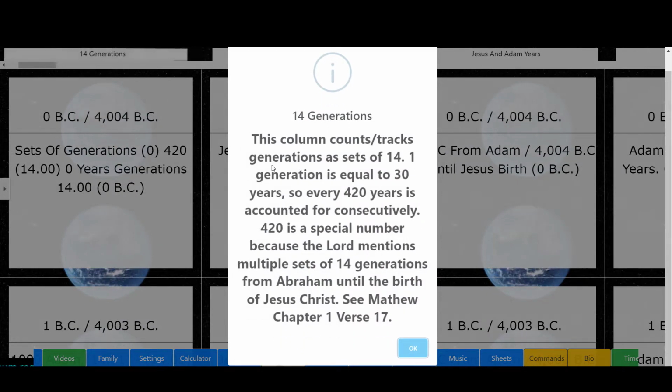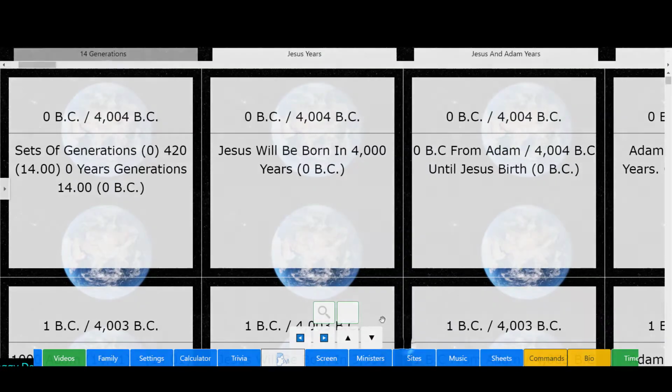So this line tracks generations as sets of 14. One generation is equal to 30 years. So every 420 years is accounted for consecutively. 420 is a special number because the Lord mentions multiple sets of 14 generations from Abraham until the birth of Jesus Christ. See Matthew chapter 1, verse 17. Okay, we'll get into that another day, but that's just a summary of what that is.